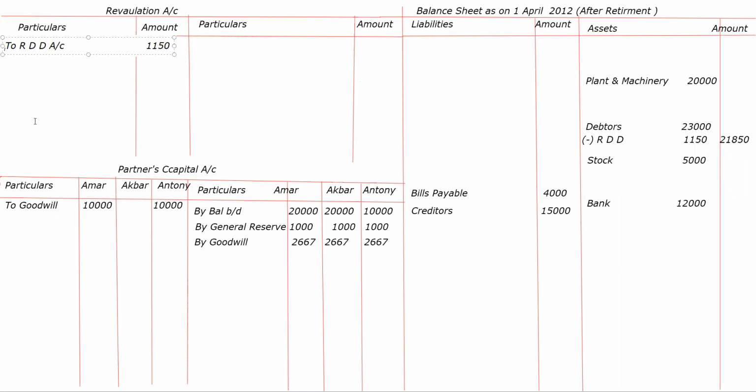Okay. Next. Plant and machinery is to be depreciated. Less depreciation, how much? 2,000. 10% of 20,000, that is 20,000 into 10 upon 100, that will give you 18,000.